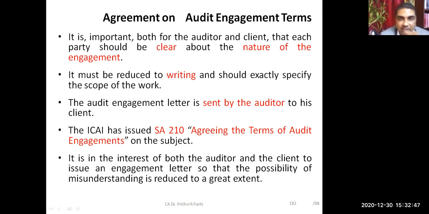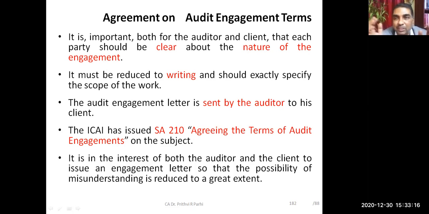Now, once you've understood that these are the audits, we are going to learn something about one more concept, that is engagement terms. In audit engagement, what happens? Clients expect something, or the organization might be expecting something. Auditor maybe, or the scope of the audit. In some cases, it is defined by the statute. Some cases, it is defined by the management. In case of internal audit, it is defined by management.